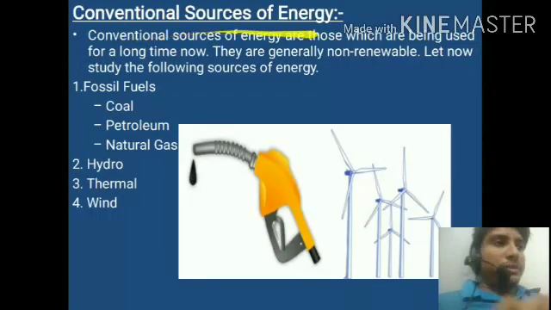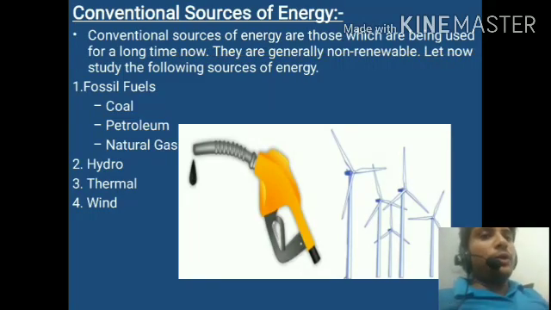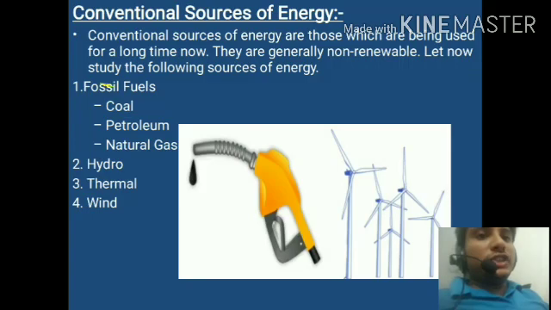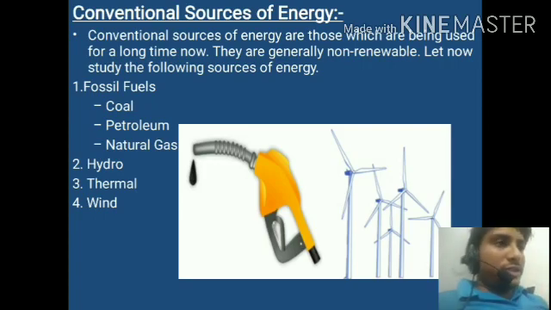Conventional sources of energy. What is the meaning of conventional source? Conventional sources of energy are those which have been used for a long time now. They are generally non-renewable sources. Let us now study the following sources of energy: conventional and non-conventional. You can say there are two types of energy source: renewable and non-renewable, just like conventional and non-conventional sources of energy.